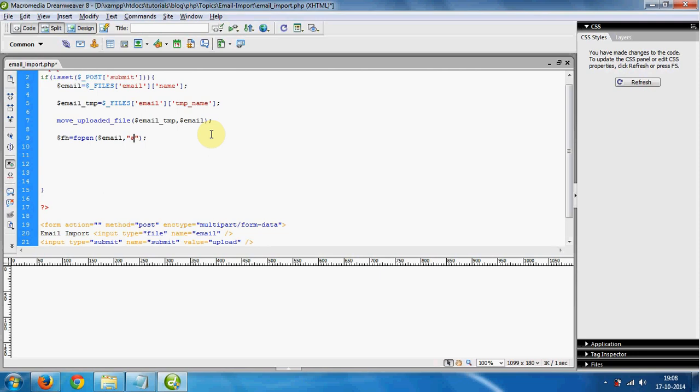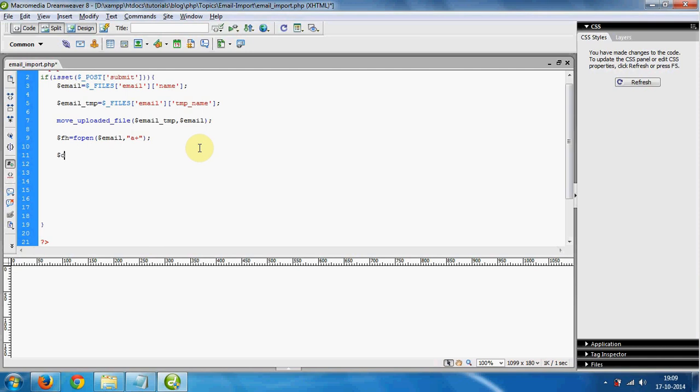So we are putting here a plus mode. In a plus mode we can write and read at the same time. So PHP has opened that file in read write mode.